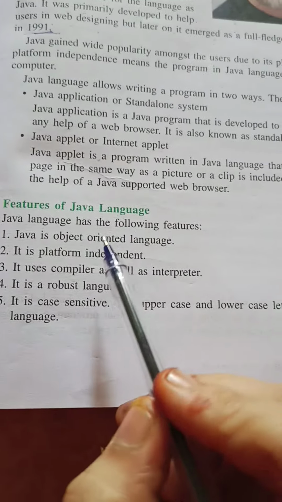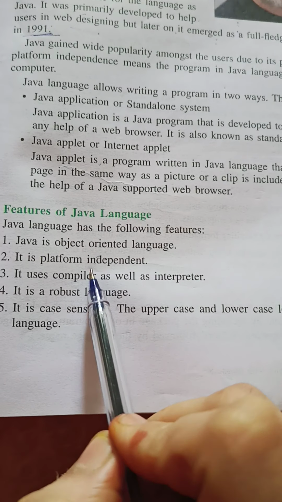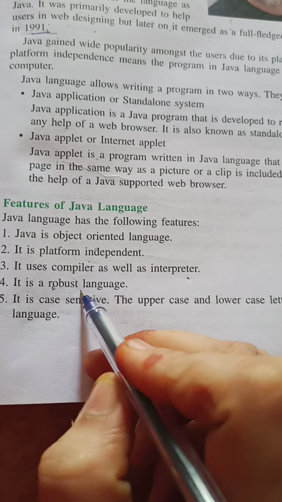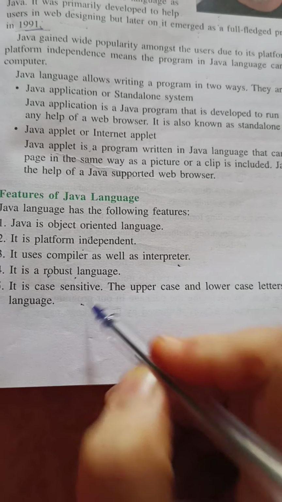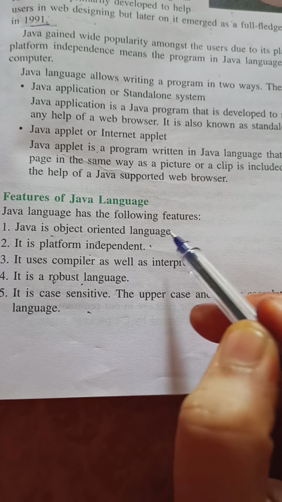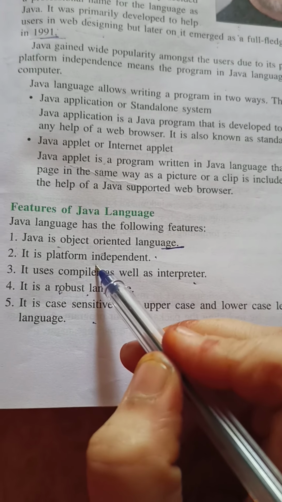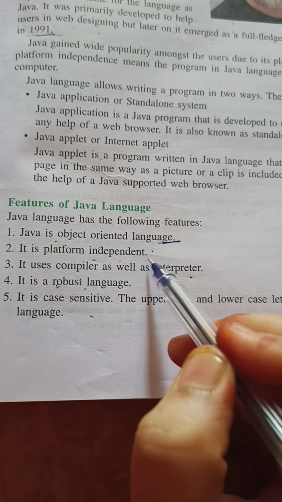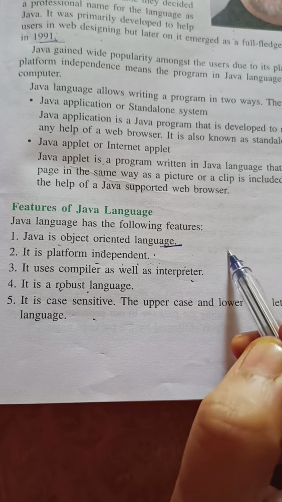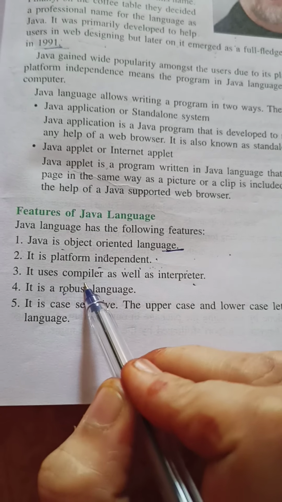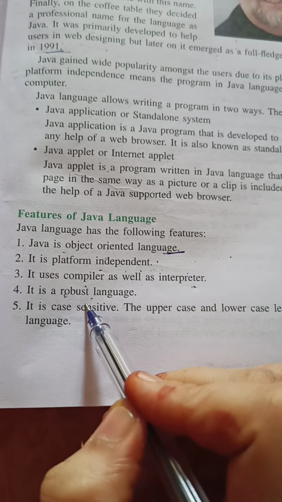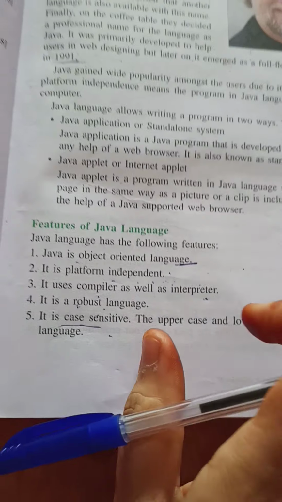Coming on to the properties of the Java language. Java is object oriented, it is platform independent, it uses a compiler as well as an interpreter. It is a robust language and it is a case sensitive language. As we all know what an object oriented programming language is, we have covered this topic. Platform independency means working on any kind of operating system. Java is a language which can work on any kind of operating system. Java uses a compiler as well as an interpreter. How, that we will see later.